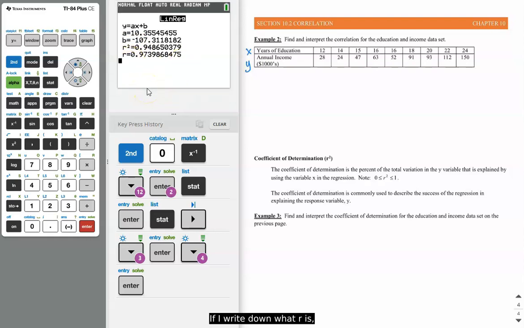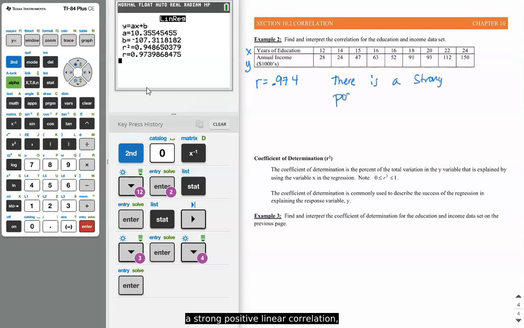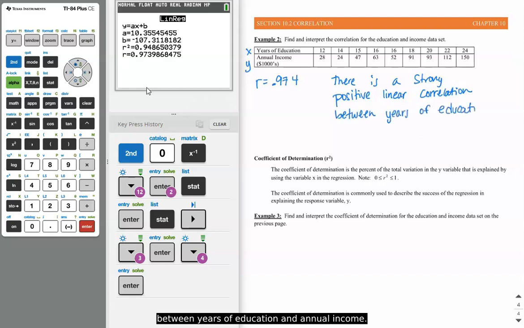So if I write down what R is, right? R is equal to 0.974. So if we wanted to interpret this, we would say there is a strong positive linear correlation between years of education and annual income.